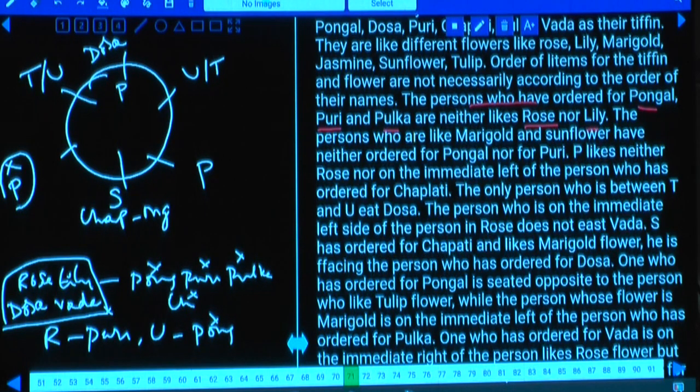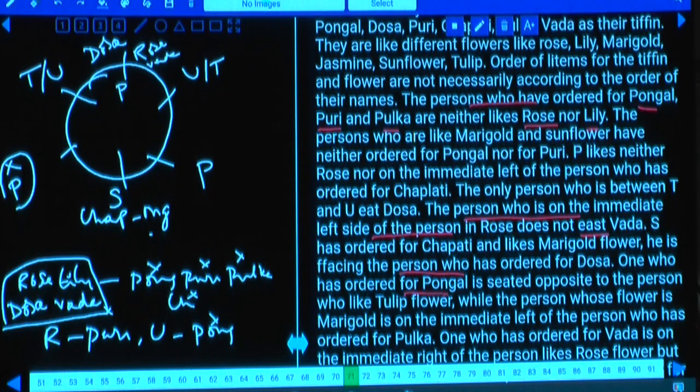Now, say dosa is already here at this place, and the person who likes dosa cannot be marigold. Now, as dosa is here, the person who likes dosa can be either rose or vada, isn't it? Now, we need to find out the information regarding these two. The person who is on the immediate left side of the person rose does not eat vada. And S is ordered for chapati and marigold and is facing dosa.